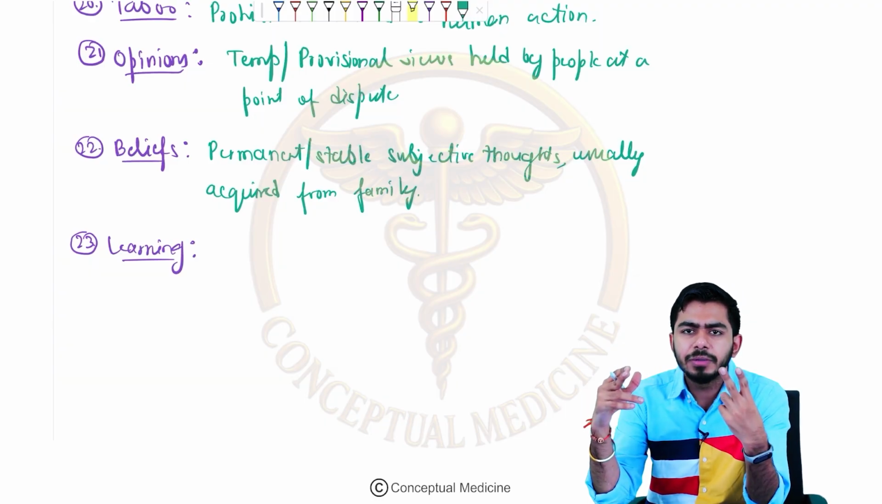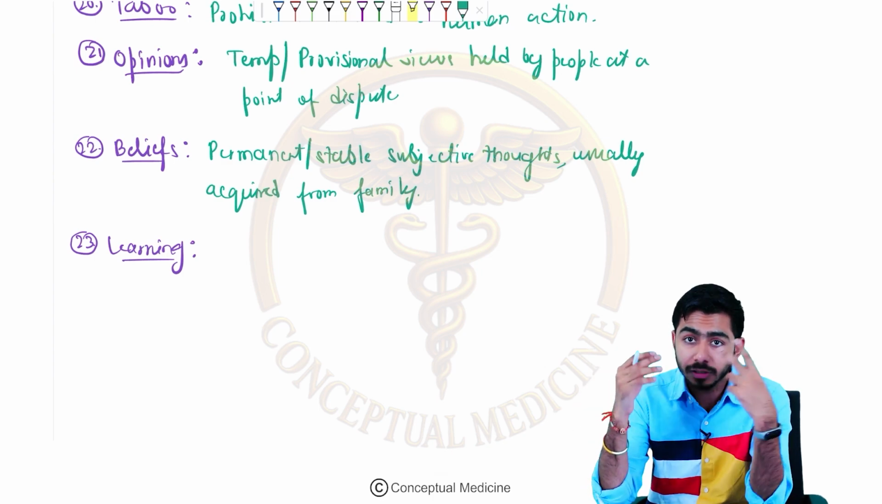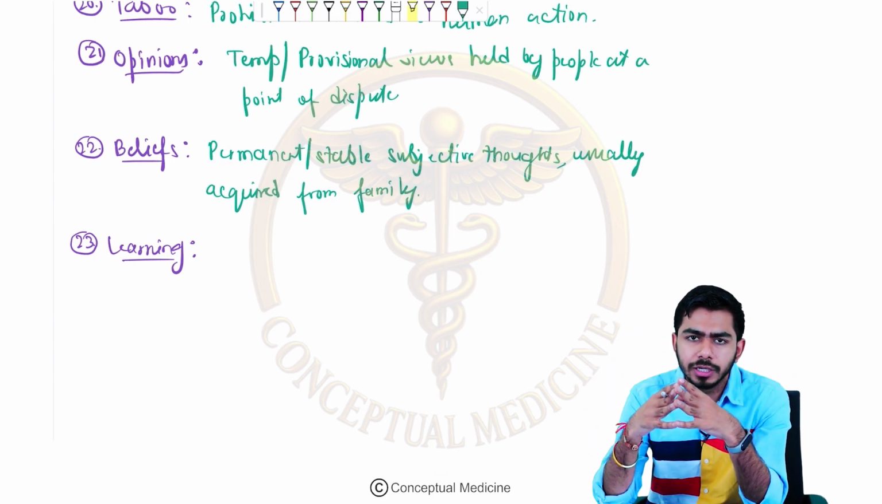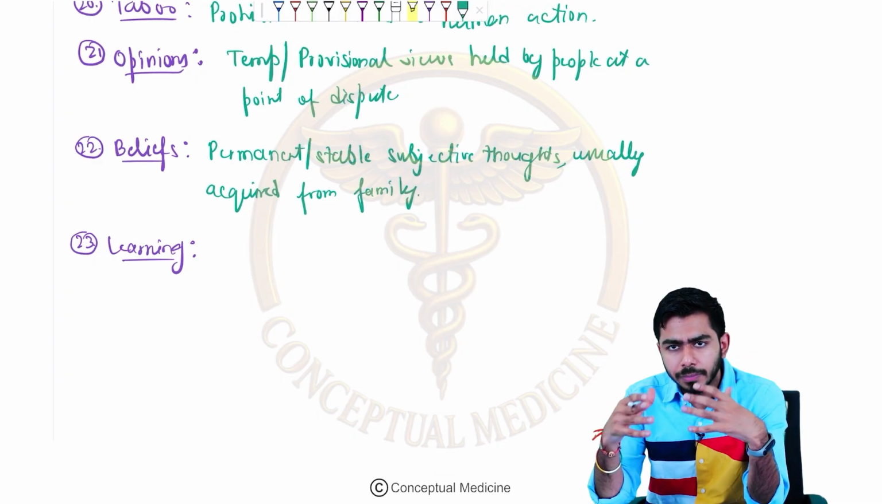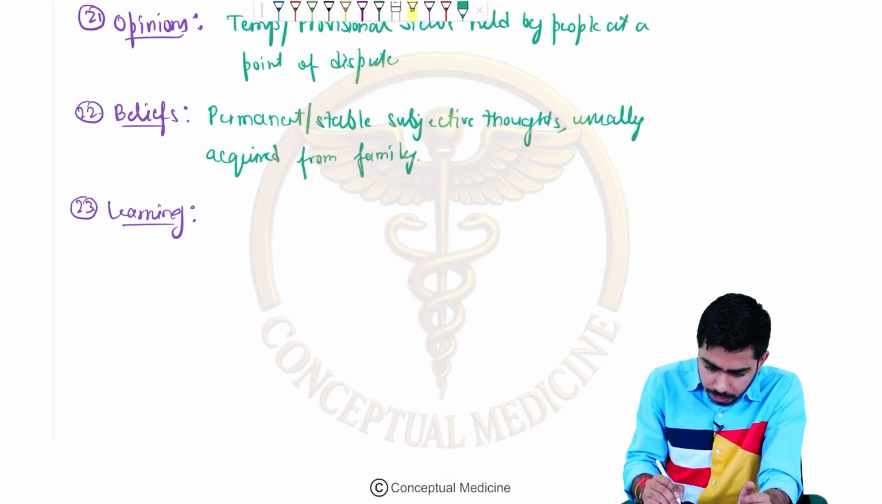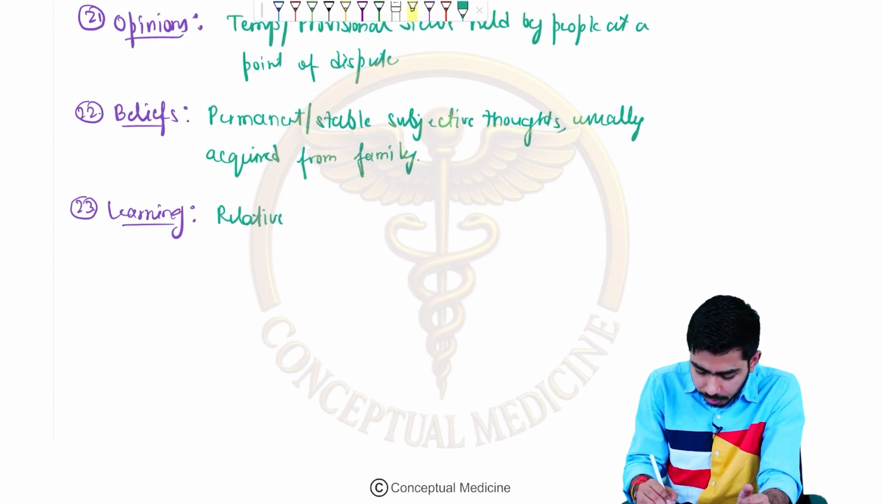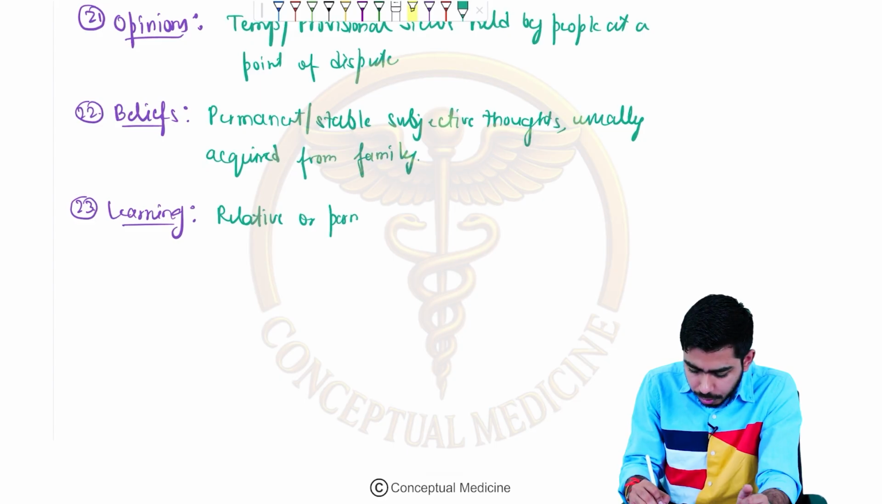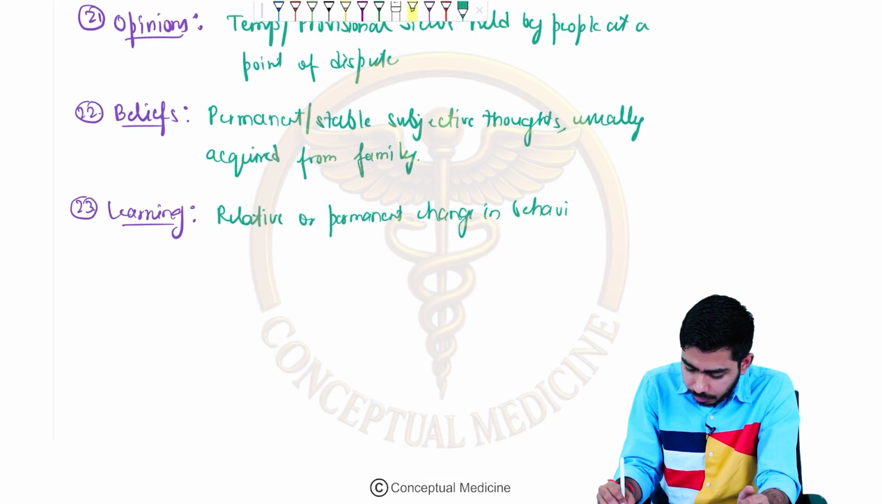So learning might happen in two ways: either through the experience the person is having, or through the practice the person is doing. Learning is a relative or permanent change in behavior.